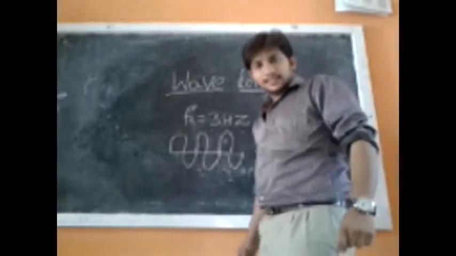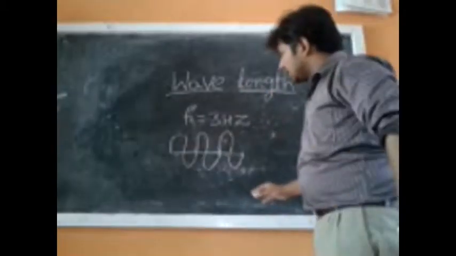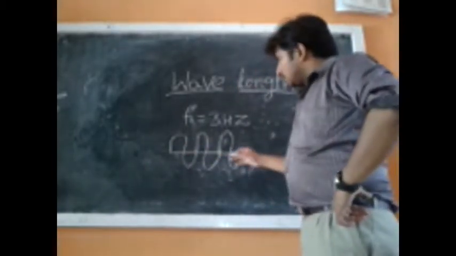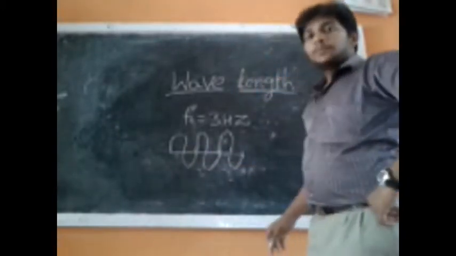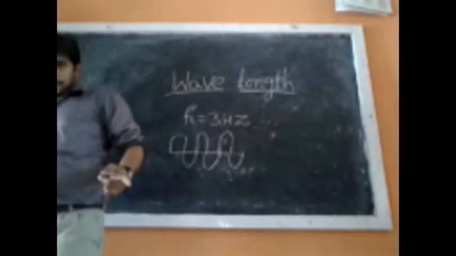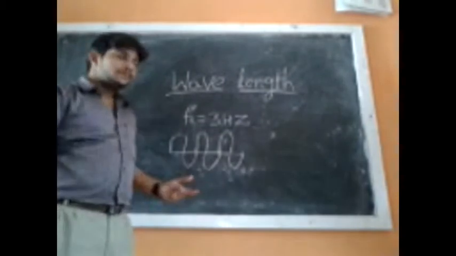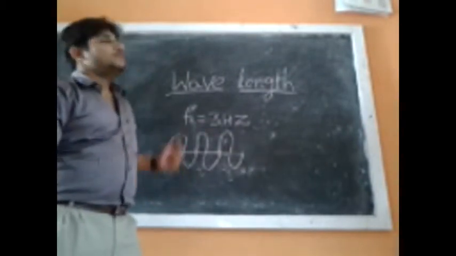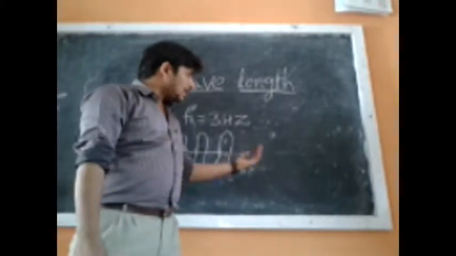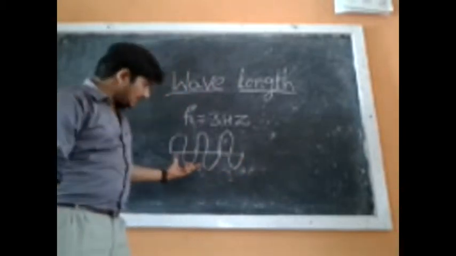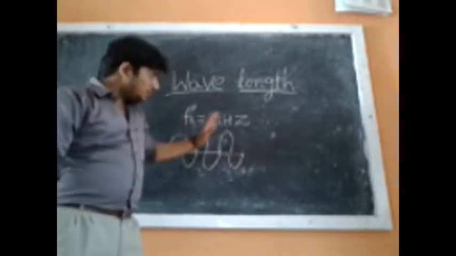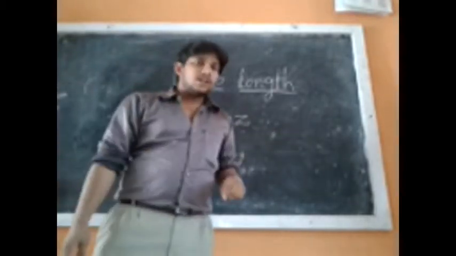Clear? Once again, consider these 3 cycles. These 3 cycles are produced in 1 second. 3 cycles made per second is called frequency. These 3 cycles travel forward up to some distance in 1 second. This is the velocity of light.